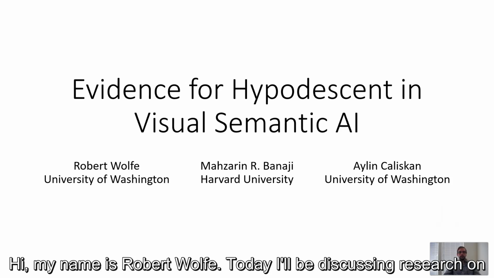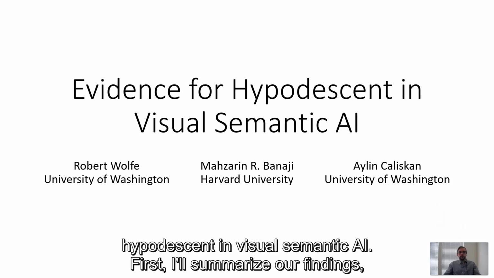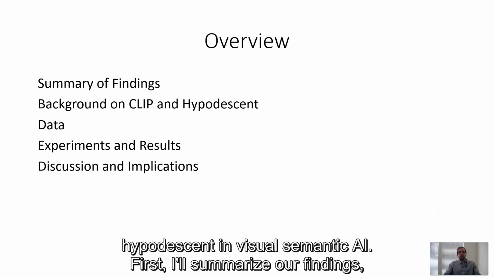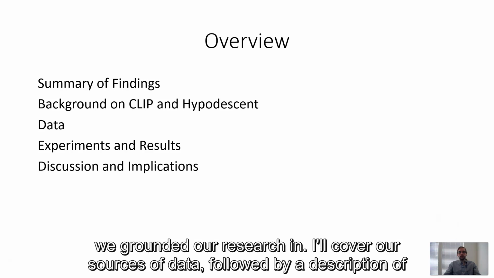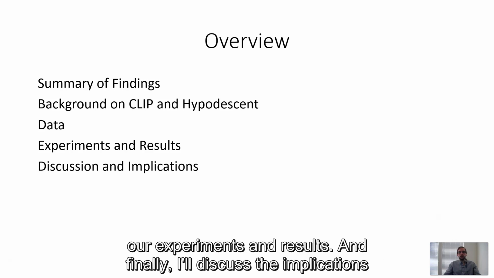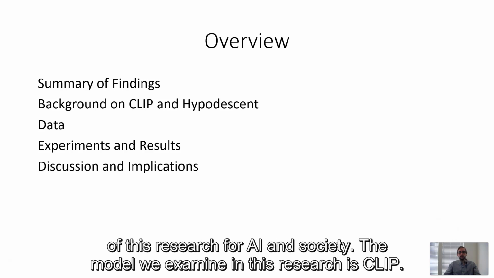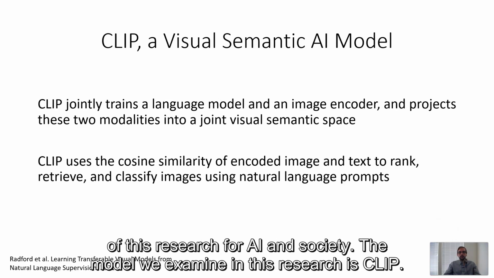Today I'll be discussing research on hypodescent and visual semantic AI. First, I'll summarize our findings, then move on to background on the AI model we studied and the psychological theory we grounded our research in. Then I'll cover our sources of data, followed by a description of our experiments and results. And finally, I'll discuss the implications of this research for AI and society.